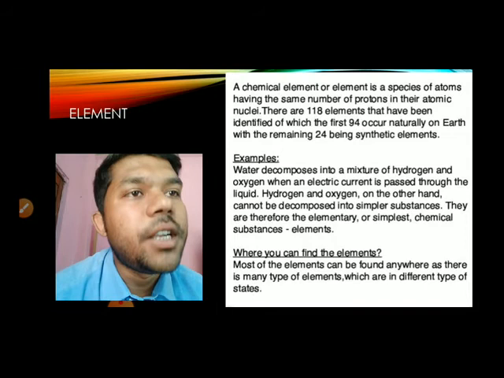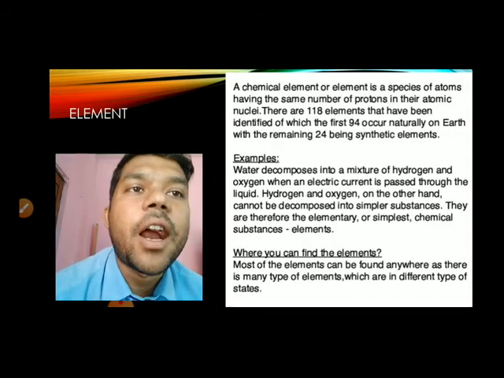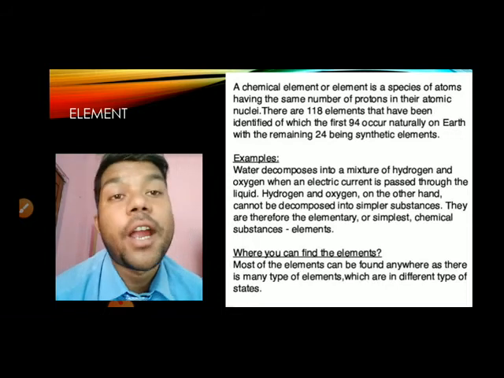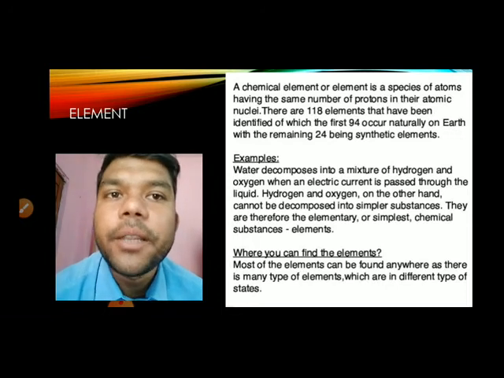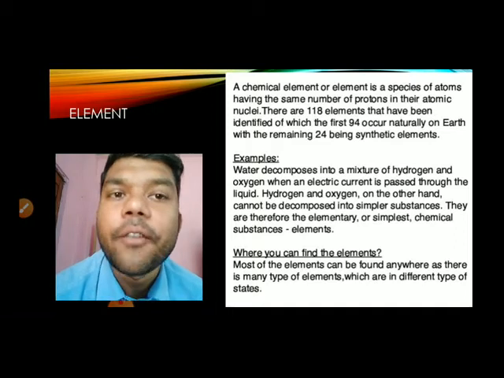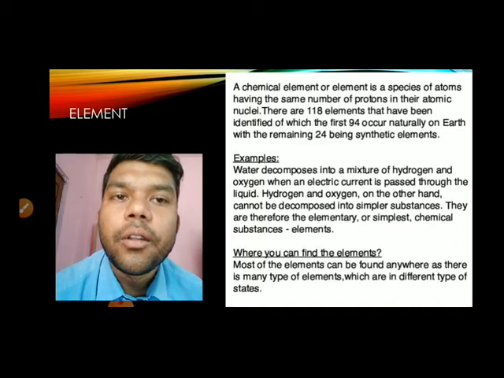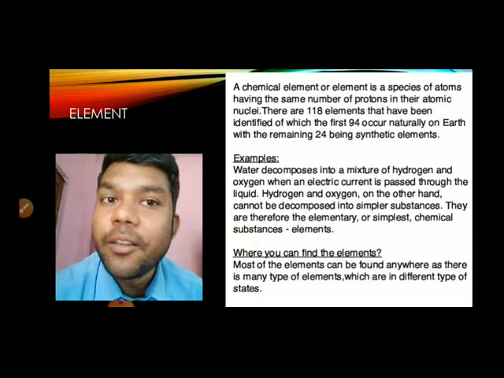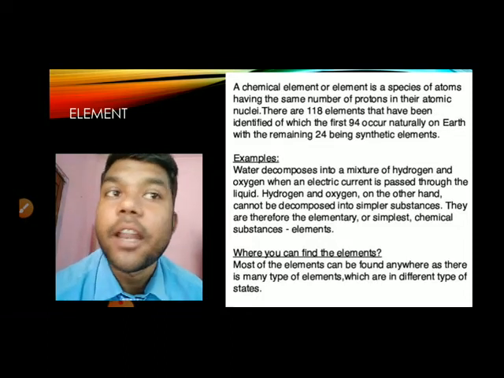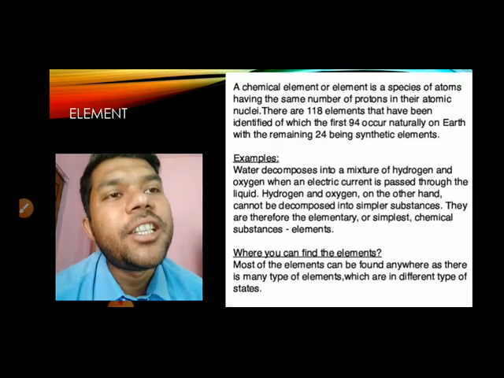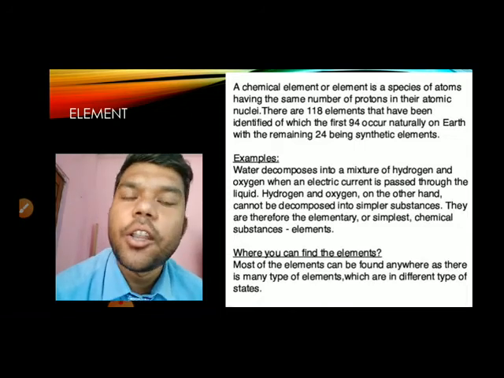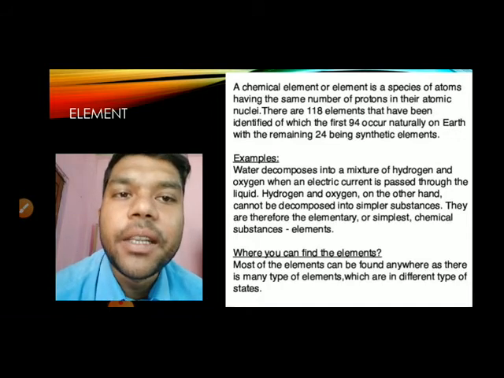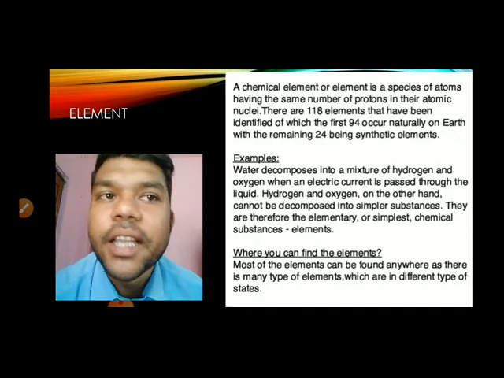There are 118 elements that have been identified, of which the first 94 occur naturally on the earth. We can find naturally, like gold, that is also an element. Silver, we can find. Mercury, in the thermometer you can see the silvery shiny colored mercury, is also an element. So among 118 elements, 94 occur naturally on the earth and 24 have been synthesized. That means they have been prepared in the lab by scientists.